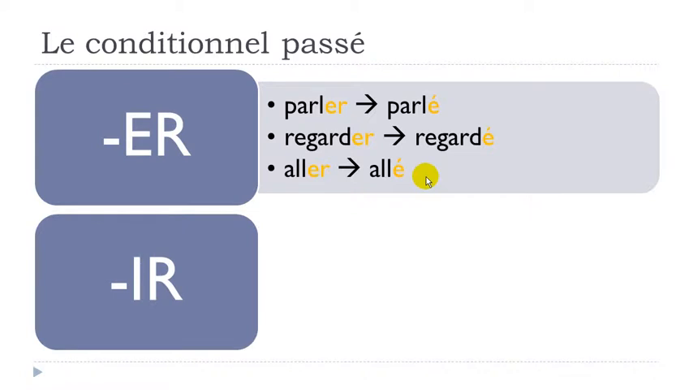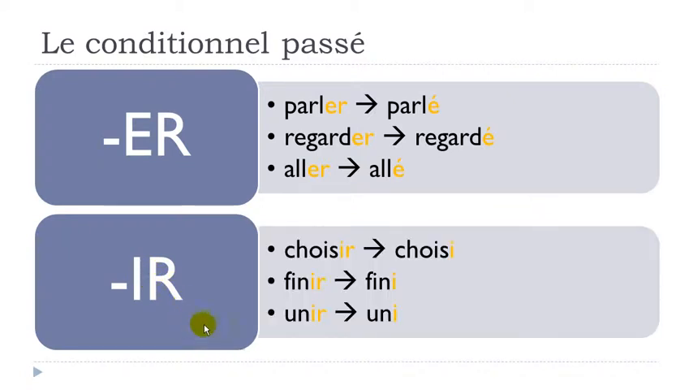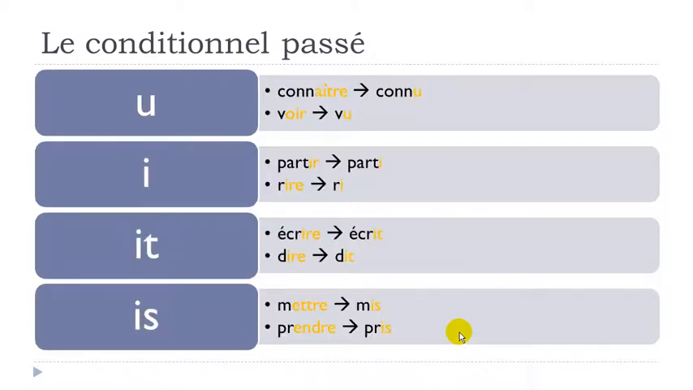Okay? Second group of verbs, so regular IR verbs, not all the ER verbs, okay? Quite easy as well. Let's take choisir. Choisir is to choose, okay? IR, like that, and it will become I. Finir, to finish or to end, IR, and it will become I. Unir, to unite, IR, and it will become I. So it's quite easy, okay? Choisir, choisi, finir, fini, unir, uni. So of course, we've got